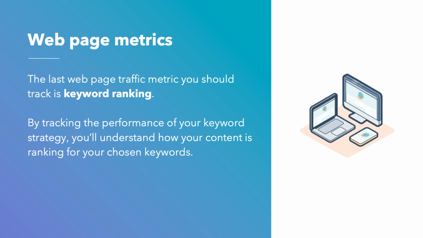The last web page traffic metric that you should track is keyword ranking. Keywords and phrases play a large part in the content creation process. By tracking the performance of your keyword strategy, you'll understand how your content is ranking for your chosen keywords. Use this metric to determine what keywords are working well for your business and spot opportunities for additional content. SEMrush and Ahrefs are two great tools that you can use to start tracking your keyword performance. For our example blog post, you'd likely be going after the fashion trends or summer fashion trends key phrases.